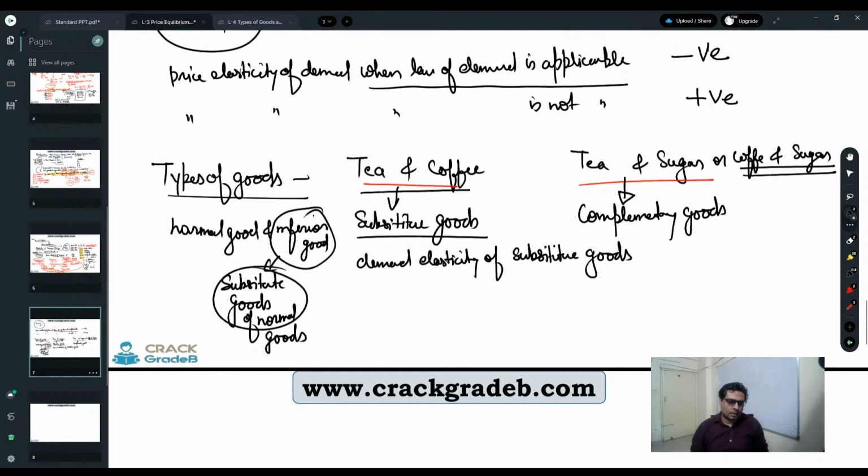Can you answer? Demand elasticity of substitute good, will it be positive or negative? Demand elasticity of substitute good.